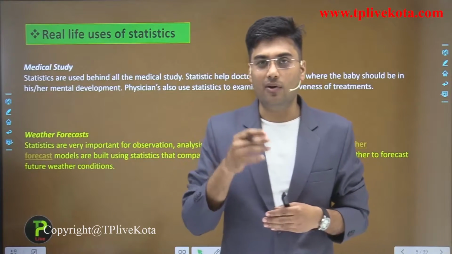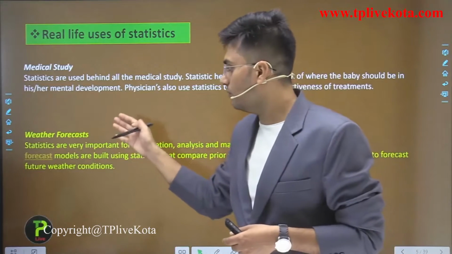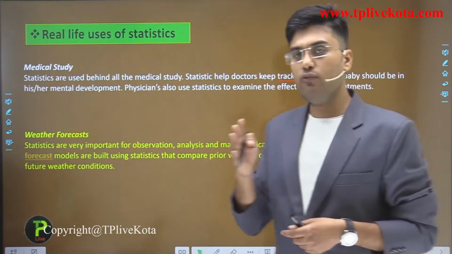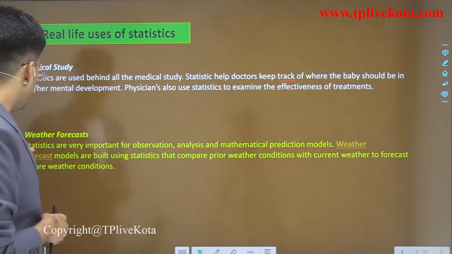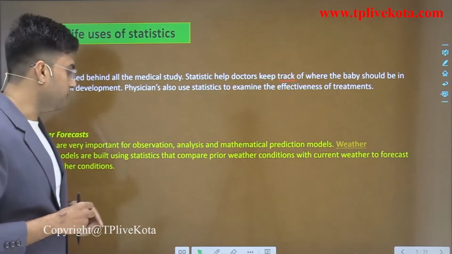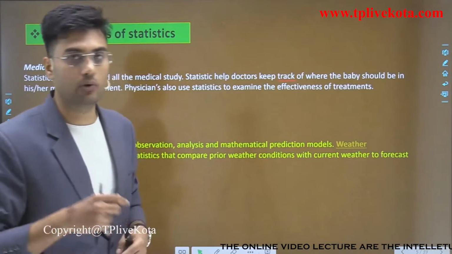Now students, after this, let's discuss the next use, weather forecasting. In weather forecasting, statistics is very useful. How? Let's see. Statistics is very important for observation, analysis and mathematical prediction models.